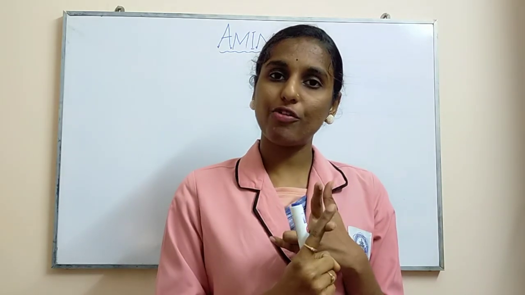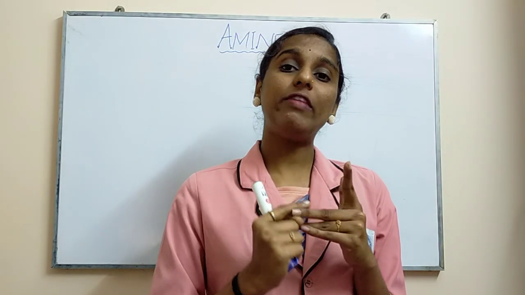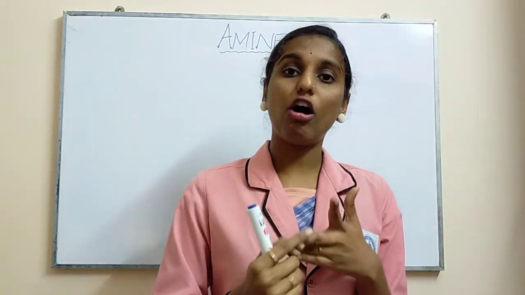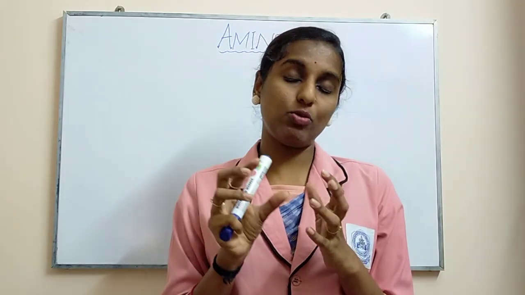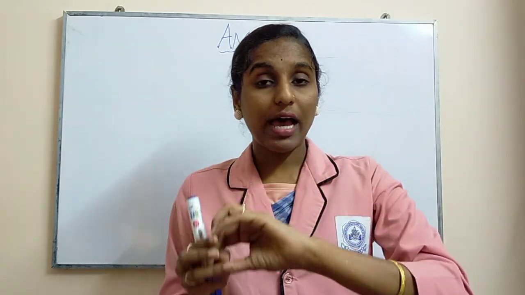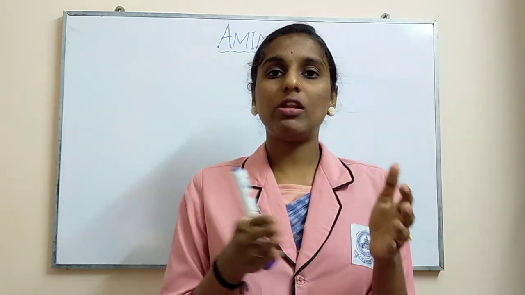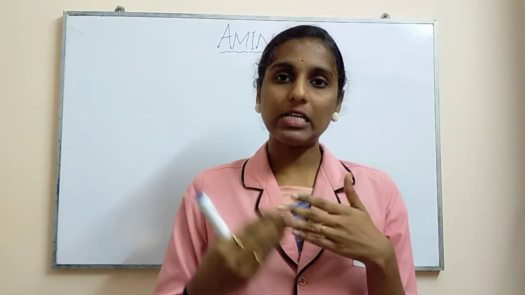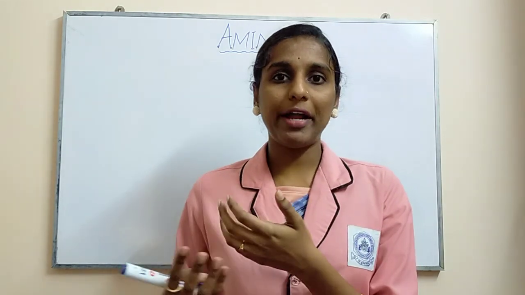And the third method of preparation is again reduction, done in the presence of lithium aluminum hydride, of an amide group. You are supposed to take an amide group, and for that you go with lithium aluminum hydride so that reduction is done, because you know lithium aluminum hydride acts as a good reducing agent. Okay, so it will reduce the amide group, so that you will get amine as a product.